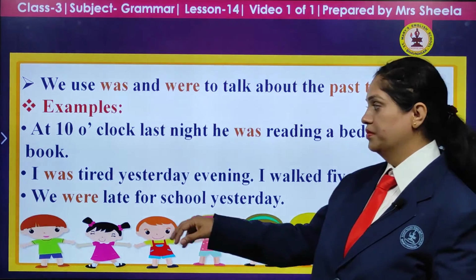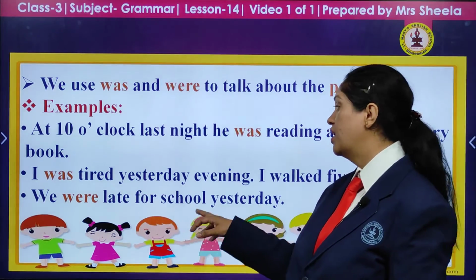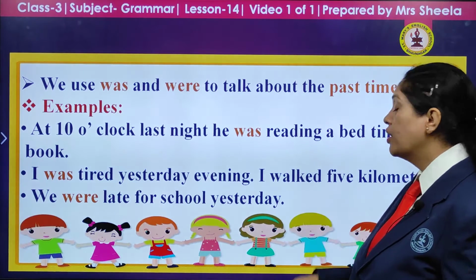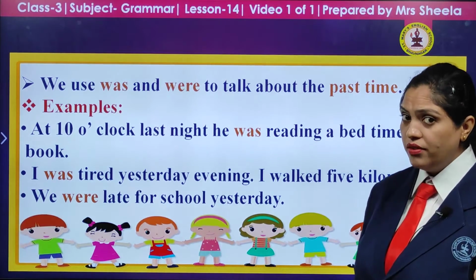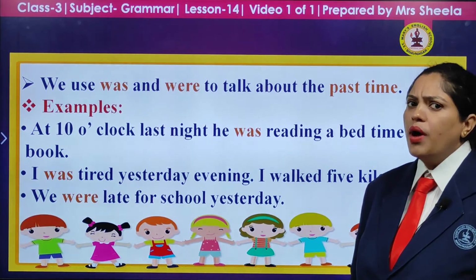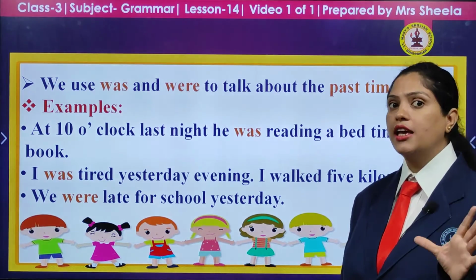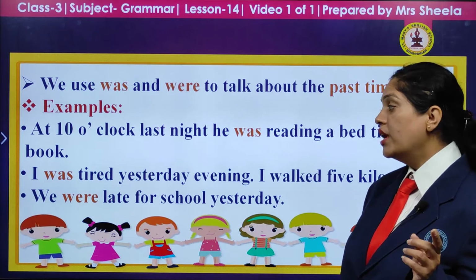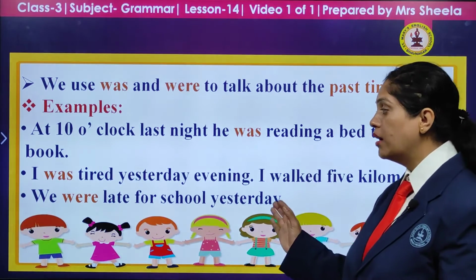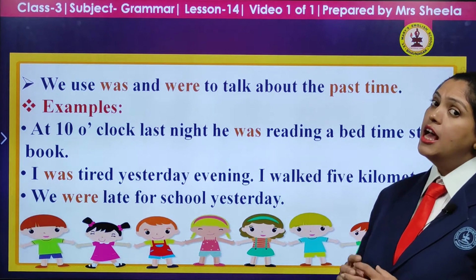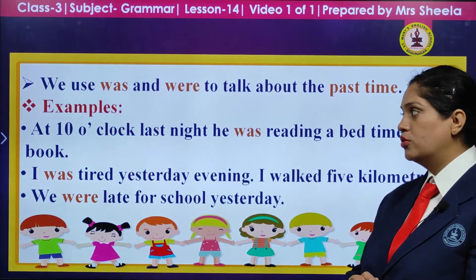I was tired yesterday evening. I walked 5 kilometers. Talking about yesterday evening, I was very tired. Why? Because I walked 5 kilometers. We were late for school yesterday. They are talking about what happened yesterday, and they were late yesterday for school.